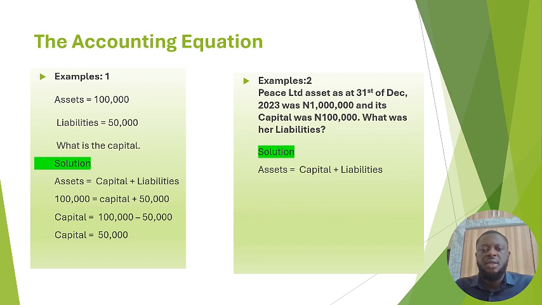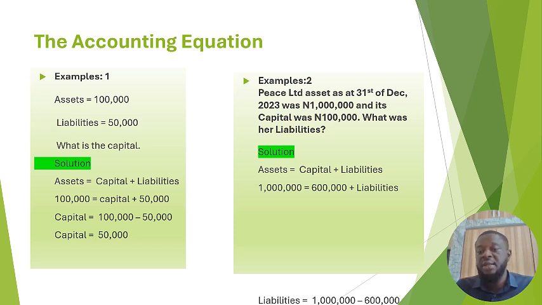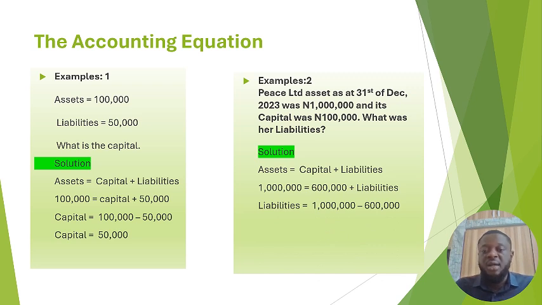So, solution. With asset equal to capital plus liability, substitute these two values given. So we have asset, which is 1 million, equal to 600,000 plus liabilities. So now you make liability the subject of the formula. Liability equals 1 million minus 600,000. So liability is equal to 400,000. It's that simple. Just take your time to look at it. It's very simple. Accounting is one of the simplest courses I can think of. Just have a good foundation. Have a foundation, then you can fly with it. So that is that for the accounting equation.